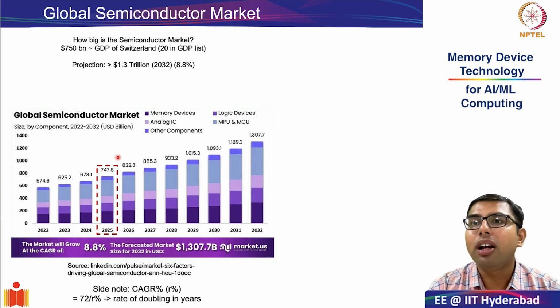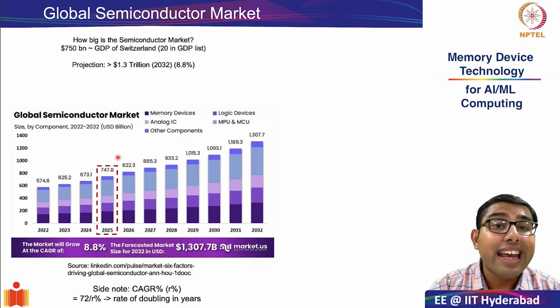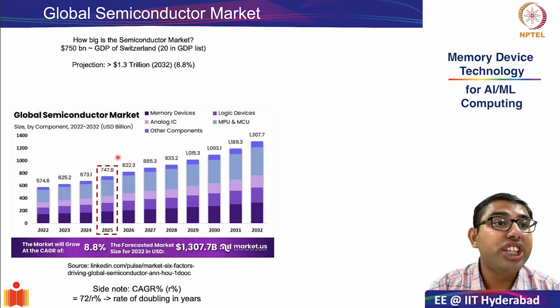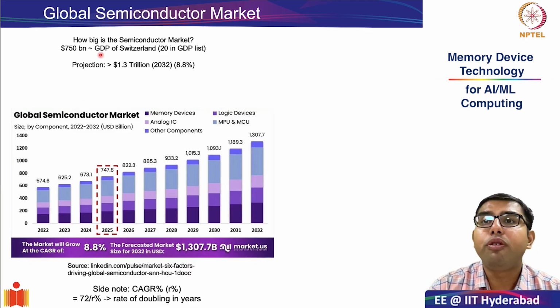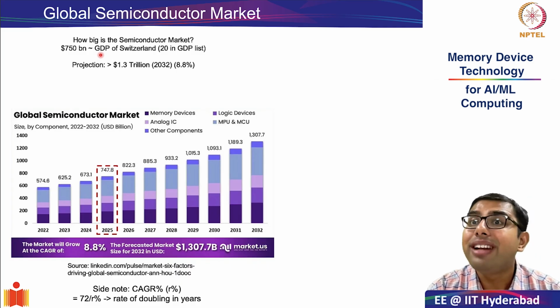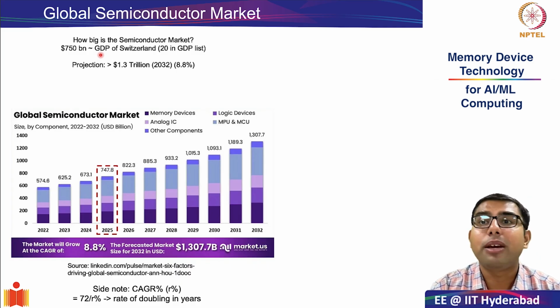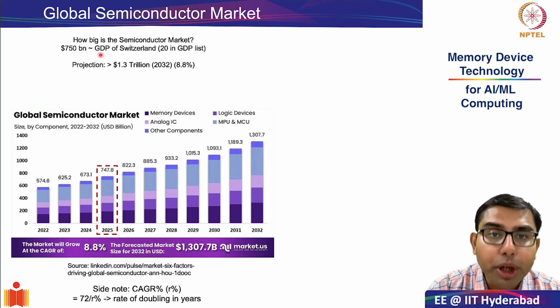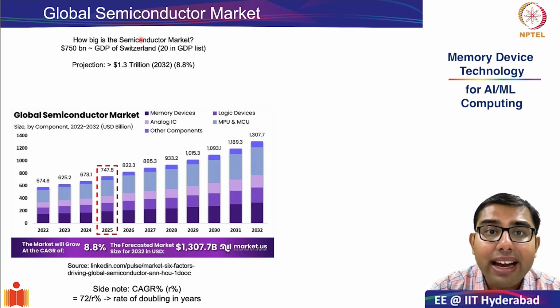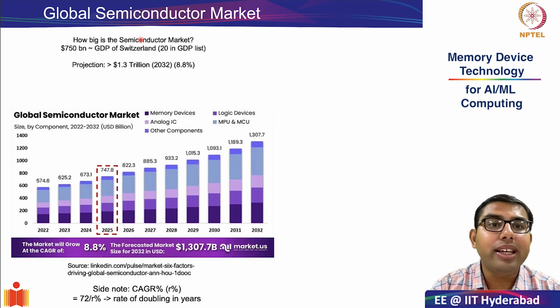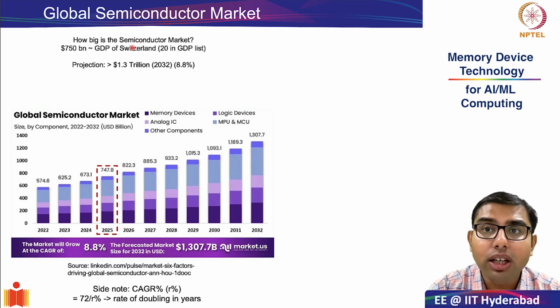What does it look like in comparison to the GDP of countries? So what is GDP? The full form of GDP is gross domestic product. Gross domestic product is the price of all goods and services produced in a country in one year. So the entire semiconductor market per year is roughly equivalent to the GDP of Switzerland.